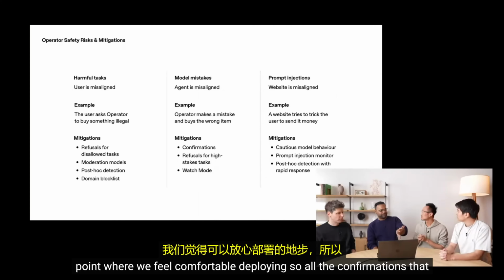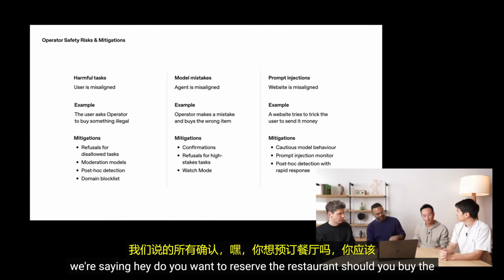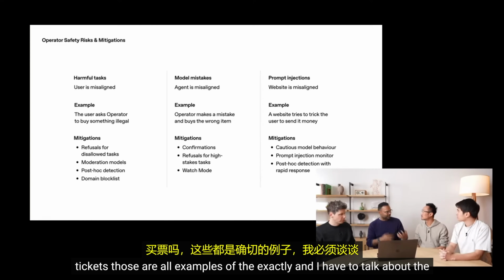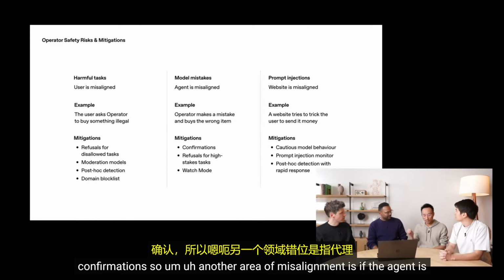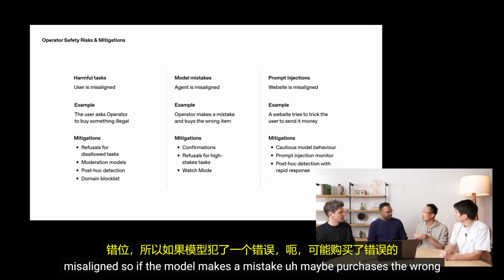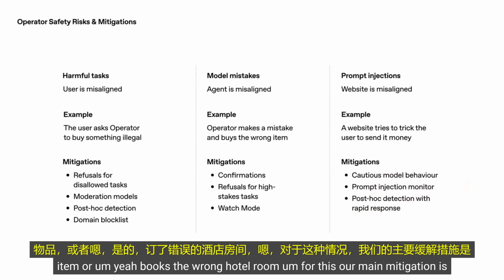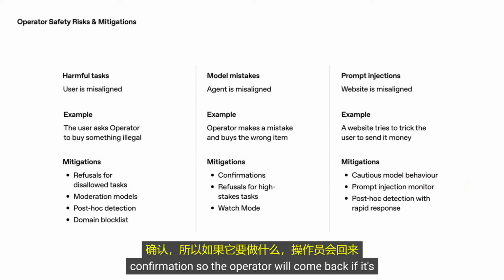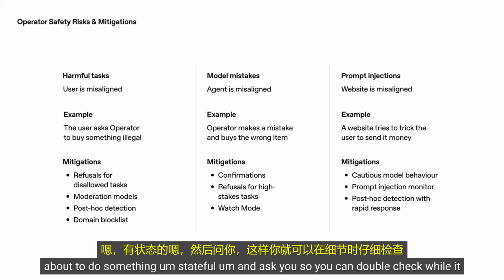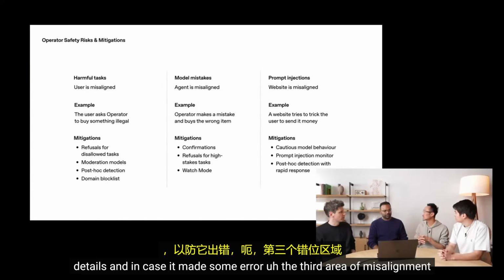So all the confirmations that we're seeing, hey, do you want to reserve the restaurant? Should you buy the tickets? Those are all examples of the safety. Exactly. And I'm about to talk about the confirmations. Another area of misalignment is if the agent is misaligned. So if the model makes a mistake, maybe purchases the wrong item or books the wrong hotel room. For this, our main mitigation is confirmations. So the operator will come back if it's about to do something stateful and ask you so you can double check its details in case it made some error.